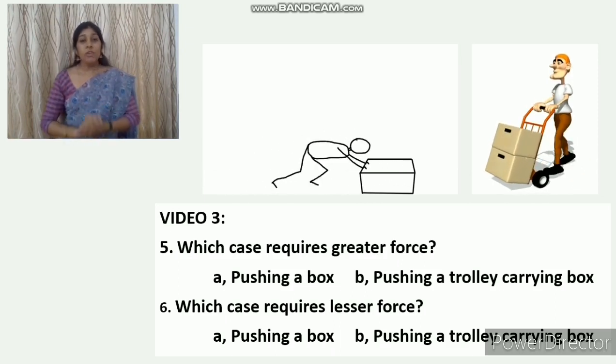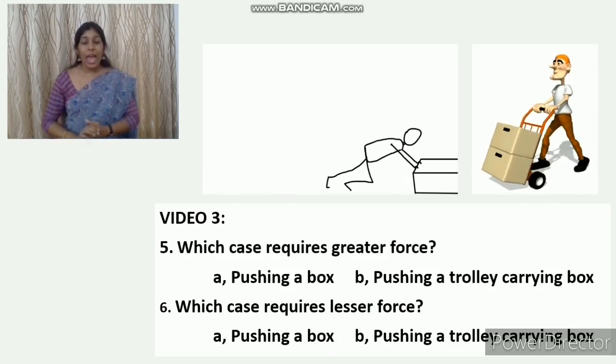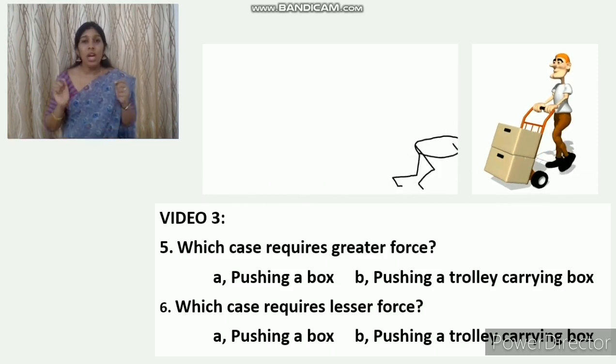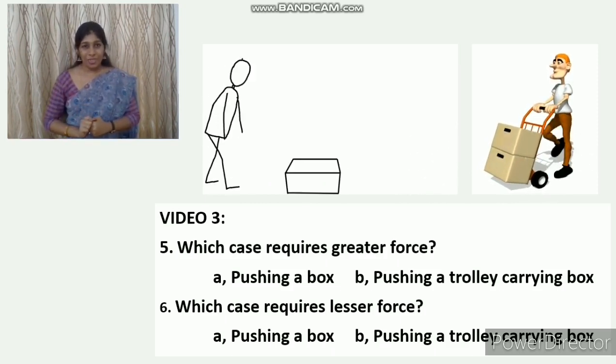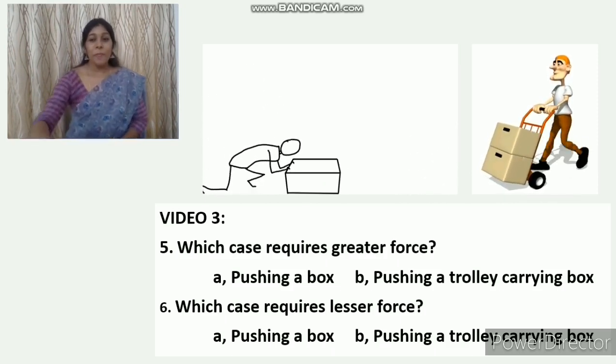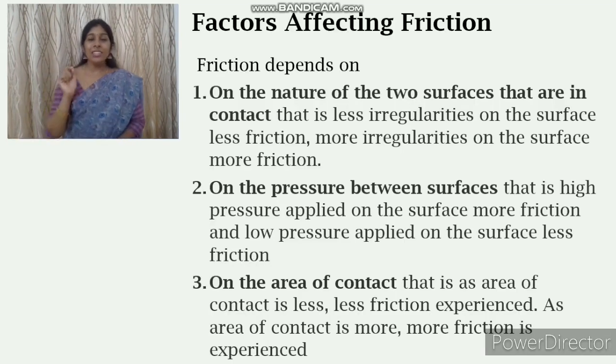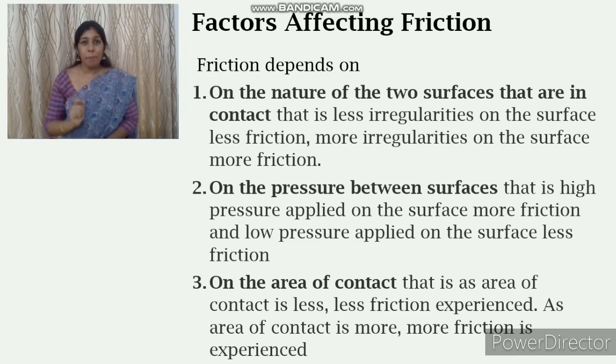Okay students, from these three videos and from these questions, what did you understand? That is, the factors affecting friction are, or the friction depends on, first one, the nature of the two surfaces that are in contact. That you have observed in the first video, right? What did you observe in the first video?